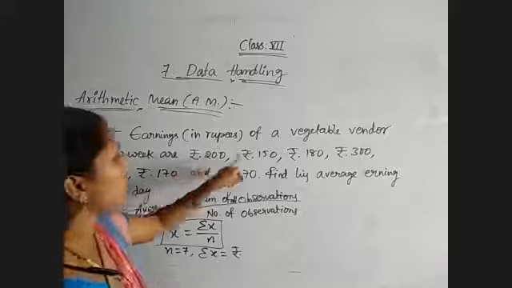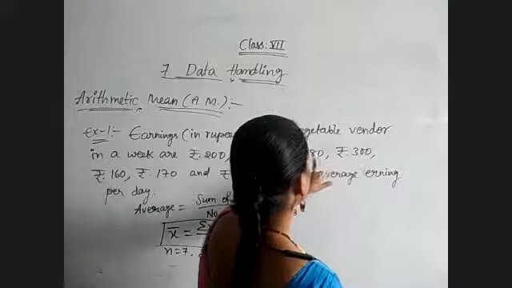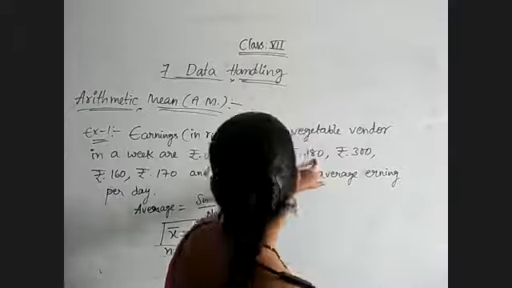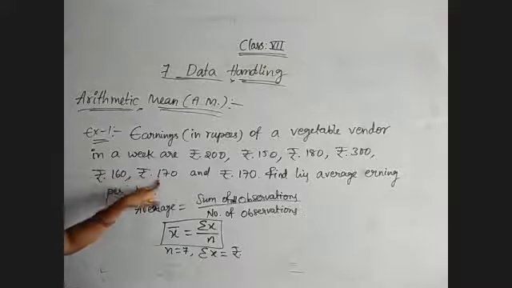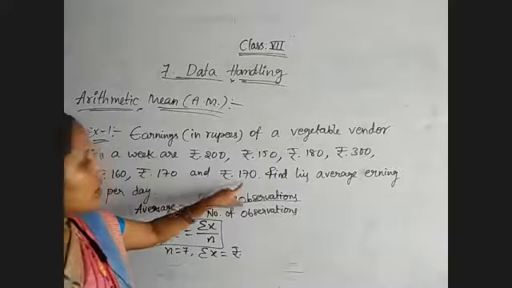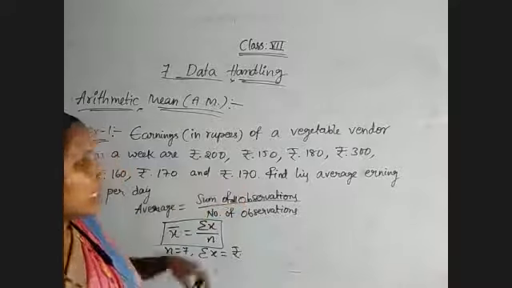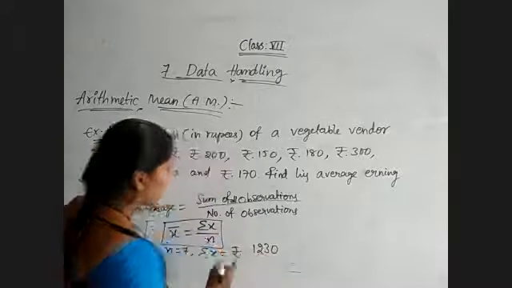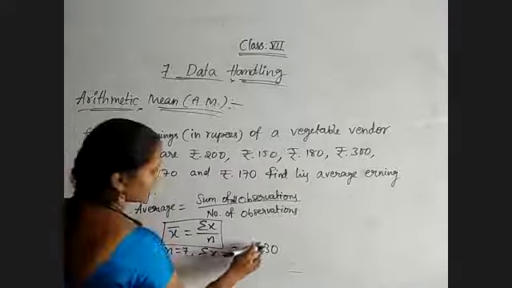So 200 plus 150, 350. 350 plus 300, 650. 650 plus 100, 750. 750 plus 80, 830. 830 plus 60 is 890, 990, 1060, and 1230 we will get. So add, you will get the answer. Then what will be the result? We will see. Sorry, 1330.